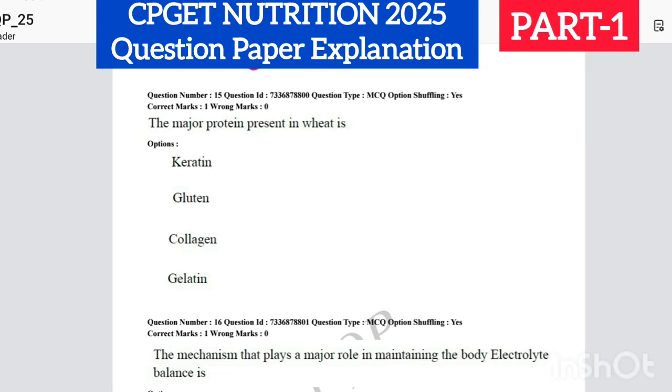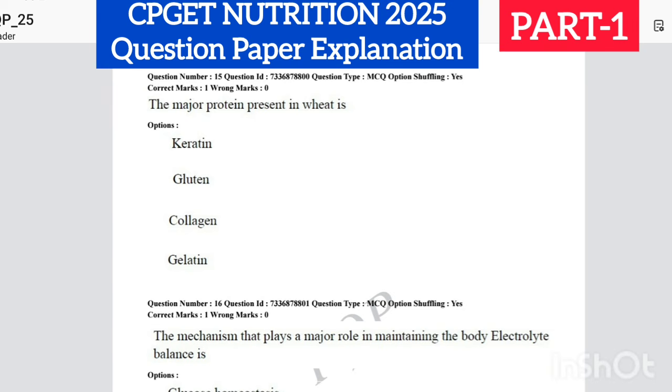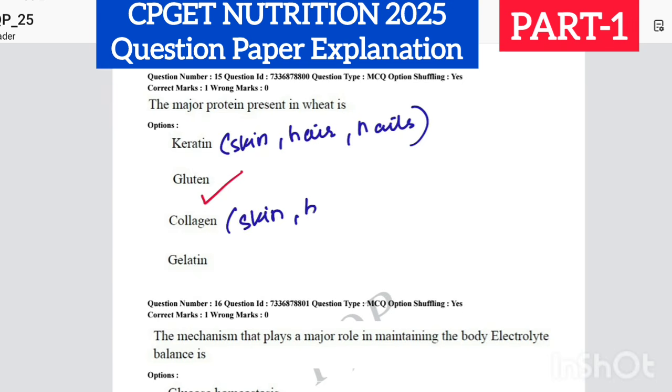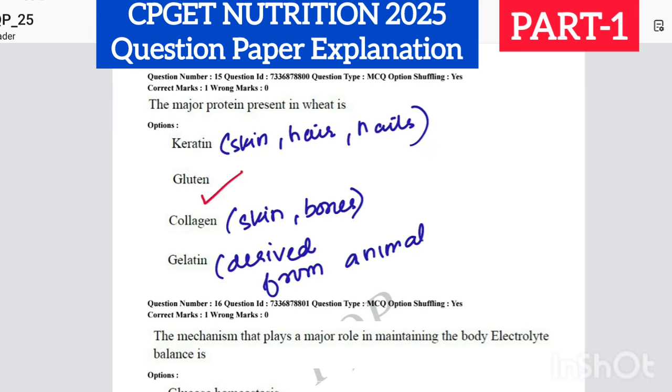Next question, the major protein present in wheat. This is a very simple question. We know that the main protein found in wheat is gluten protein. The protein found in the skin, hair, and nails is known as keratin. Skin, hair, and nails is keratin. The protein found in the skin, bones is known as collagen, and gelatin is the protein that is derived from animal tissues. So protein found in wheat is gluten.